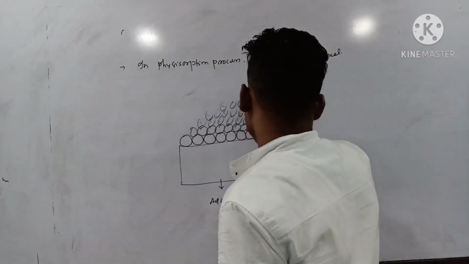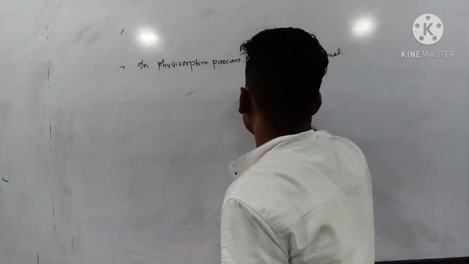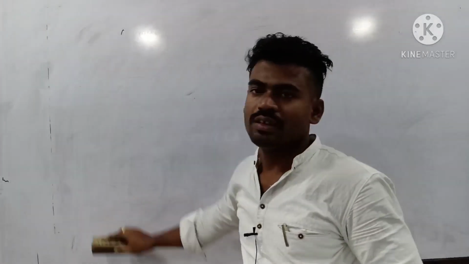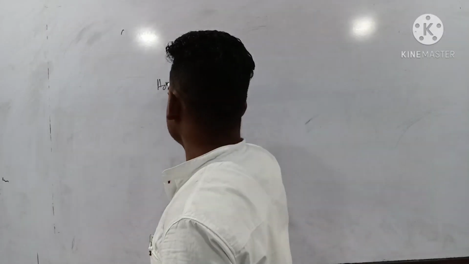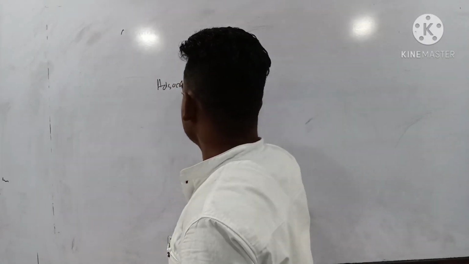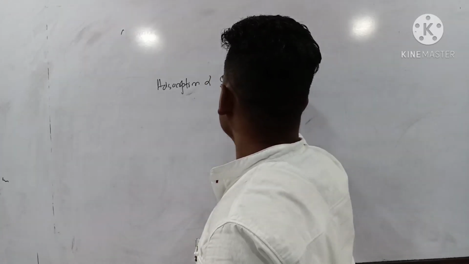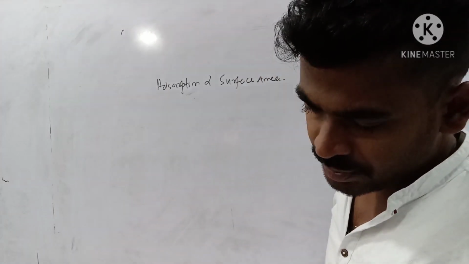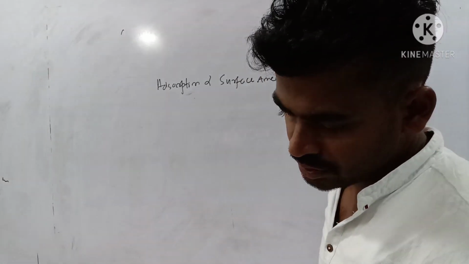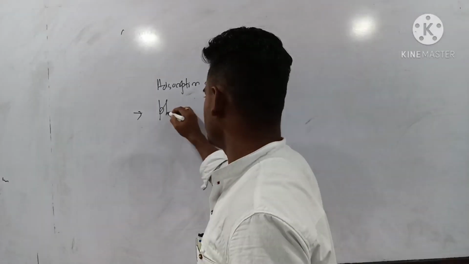Next, surface area. Whatever the type of adsorption may be, with increase in surface area, the number of molecules at the surface will be more. So adsorption is directly proportional to surface area. Adsorption is directly related to your surface area. Clear?